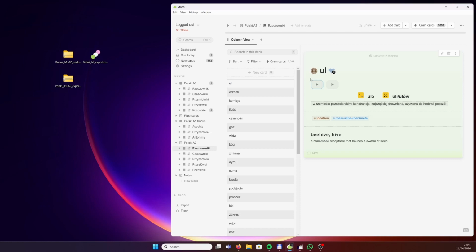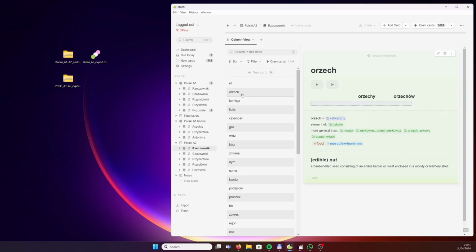So there are only 2 letters in the word ul. Ul. Ule, uli, ulów. So, well, it's the main reason why it appears as first among the nouns. Let's have a look at the next one.